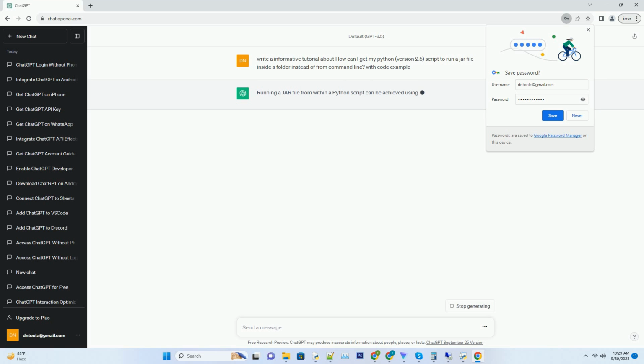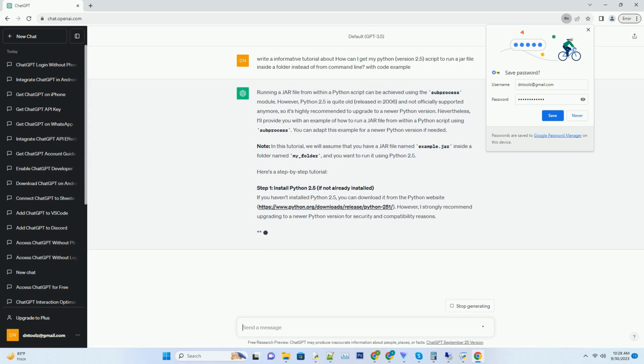Running a jar file from within a Python script can be achieved using the subprocess module. However, Python 2.5 is quite old, released in 2006, and not officially supported anymore, so it's highly recommended to upgrade to a newer Python version.